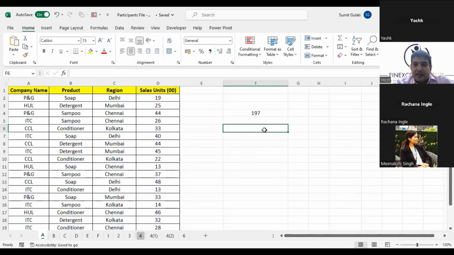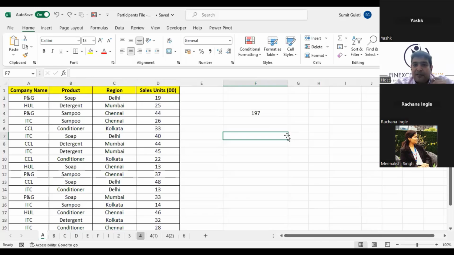Can you tell me how many total number of units were sold for SOAP in Delhi? I'll put three questions out here, one after the other, so that we have a quick revision of the most used functions in Excel, which are your SUMIFs, COUNTIF, and probably AVERAGEIF if time permits. Otherwise, we'll go ahead. Is the question clear? How many total number of units were sold for a product SOAP in Delhi? Here is SOAP and Delhi. So wherever the SOAP and Delhi combination comes in, I want to add the sales units from there. Is the question clear?